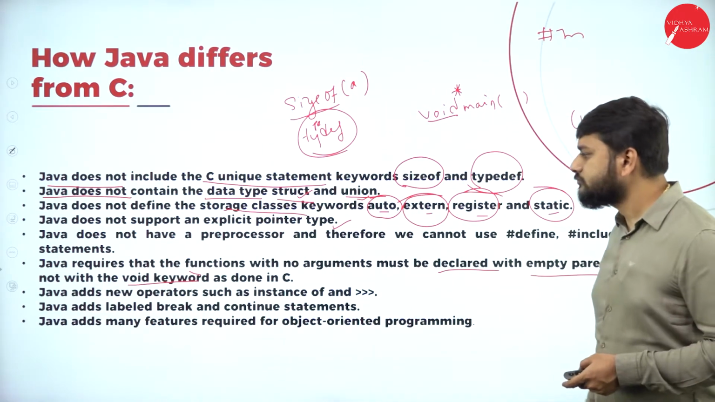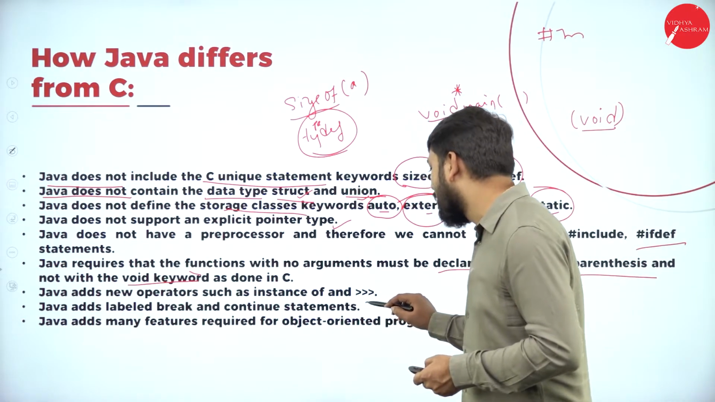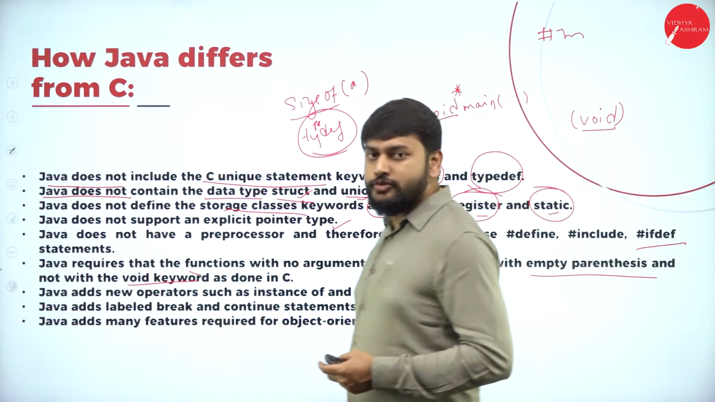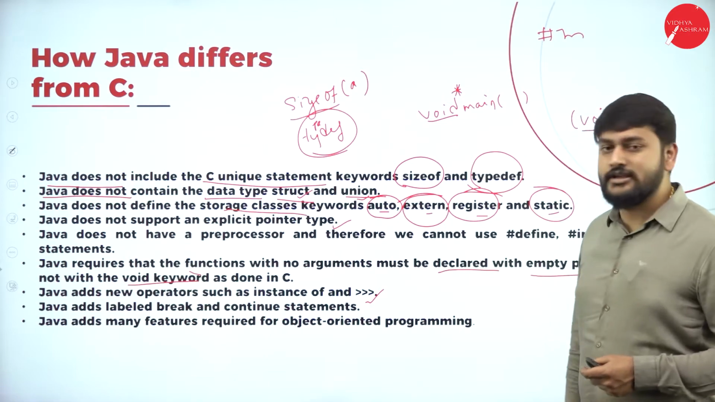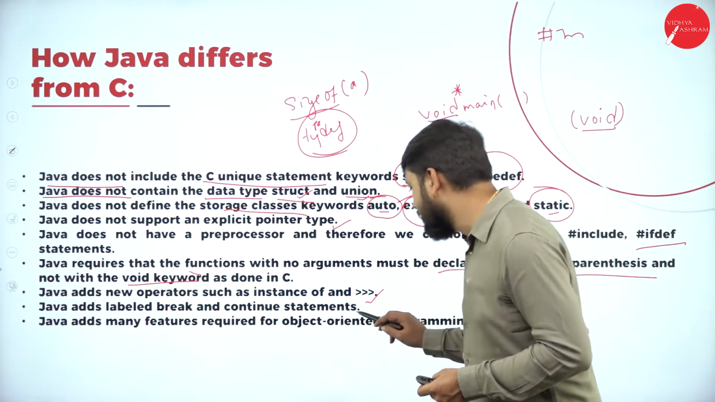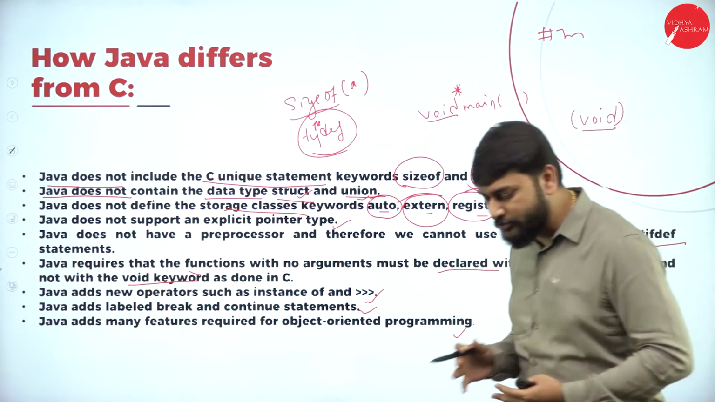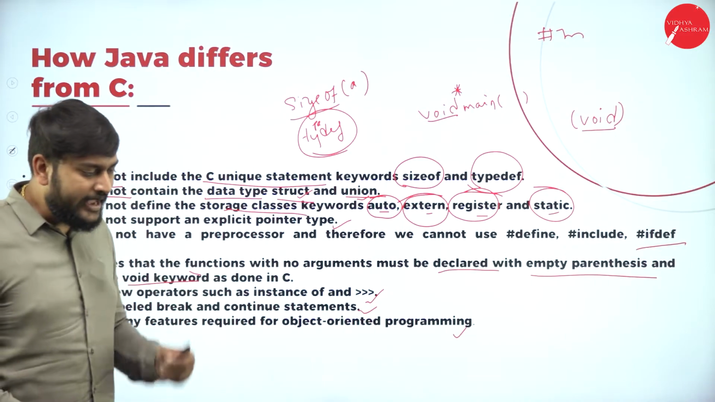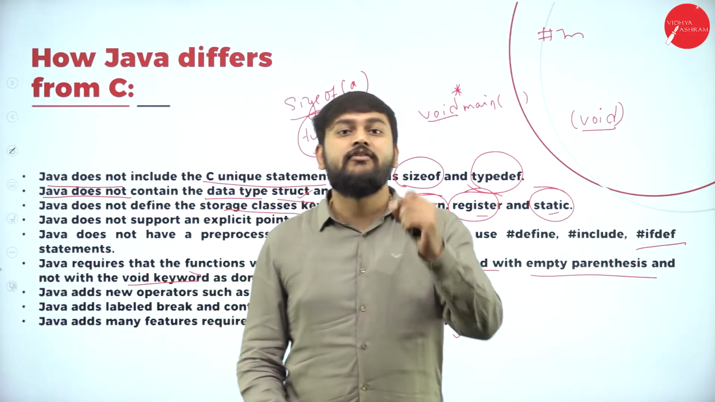All right. Java adds new operators such as instanceof and this. This is one of the important things that you should make a note of. Along with that, Java adds labeled break and continue statements. Of course, we have that. And then it adds some more object-oriented features. So fine, we know that. This is the major difference that you should know when we compare Java with C.